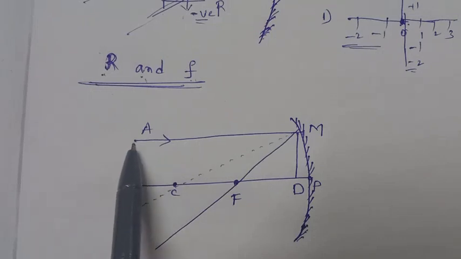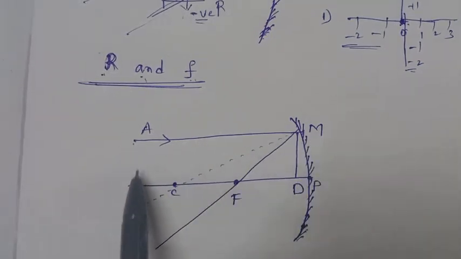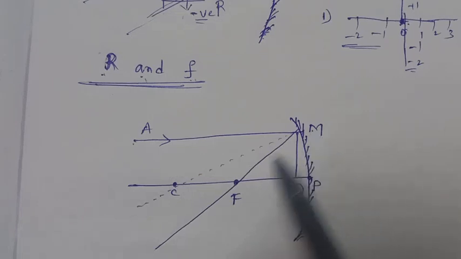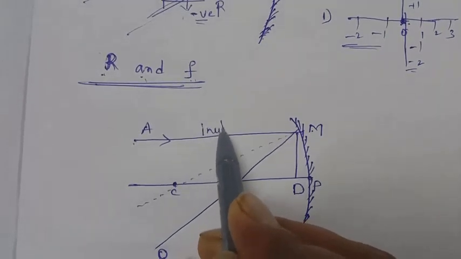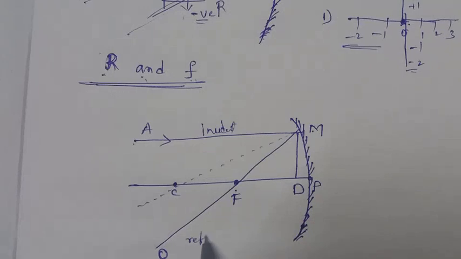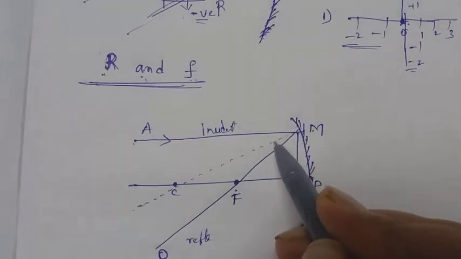Suppose AM is the incident ray, parallel to the principal axis, and MF is the reflected ray. This dotted line is nothing but the normal.